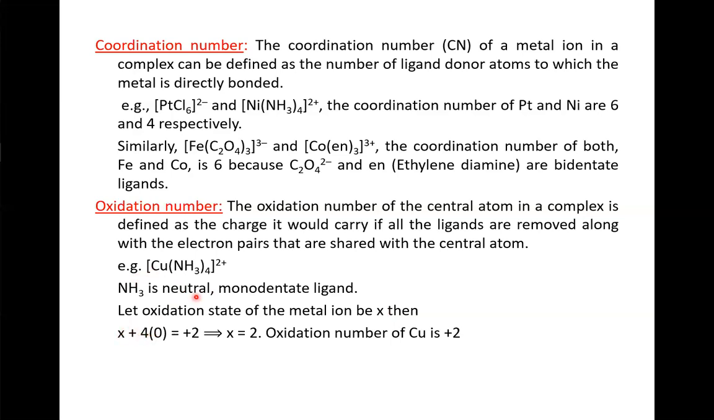Then we can calculate the oxidation number, that is X plus 4 into 0. 0 means as it is neutral, we have to take the charge as 0. This is equal to plus 2, the total charge in this complex. So therefore X is equal to 2. Therefore the oxidation number of copper is plus 2.